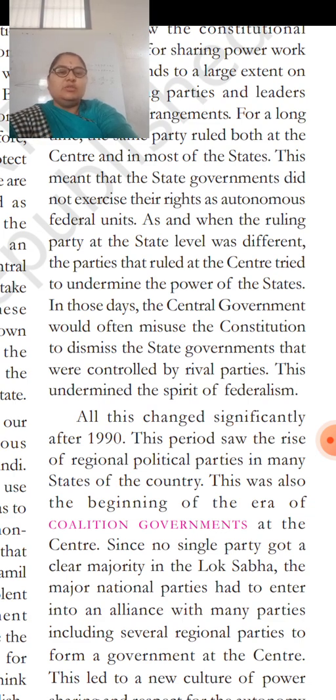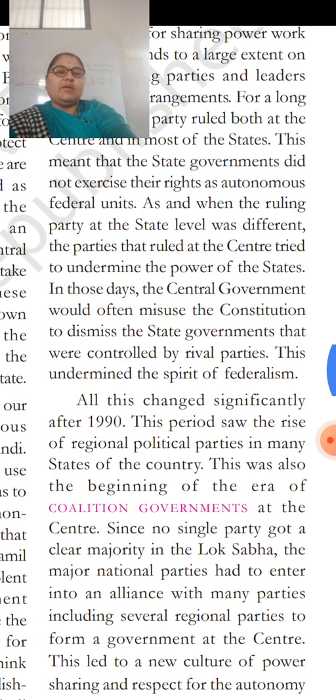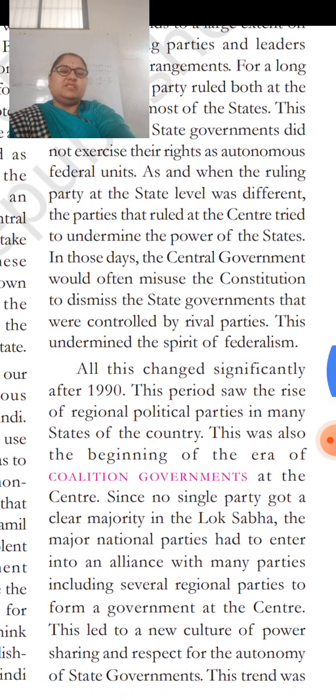In those days, the central government would often misuse the constitution to dismiss the state governments that were controlled by rival parties. This undermined the spirit of federalism. So what happened? Often we saw the misuse of the constitution to dismiss the state governments.